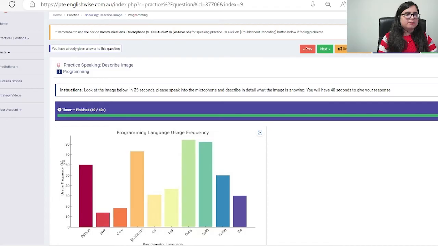Additionally, some facts about Ruby, Swift, Kotlin, and Go are given. From the image, it is clear that the maximum value seems to be constant, which further states the importance of languages in the image. In conclusion, the given image includes lots of complicated data and analysis with all the sufficient data. So this is the way how you have to add the keywords and you have to speak the template.